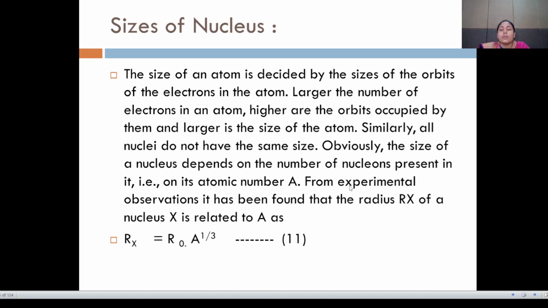Obviously, the size of the nucleus depends upon the number of nucleons present in it, that is on its mass number A. From experimental observation, it has been found that the radius Rx of the nucleus X is related to A: Rx is equal to R naught into A raised to 1 by 3. That is equation number 1.